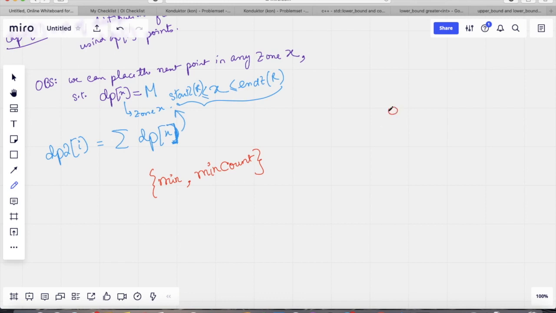How? Well, basically let's say this is the range and these are all the zones. Each zone will have a minimum and a min count. So in our problem, this is the dp of i and this is dp2 of i. What we have to do is first determine m, which is the minimum dp of i, and then take the sum over all such values where m equals dp of i, and the sum is over dp2 of i.